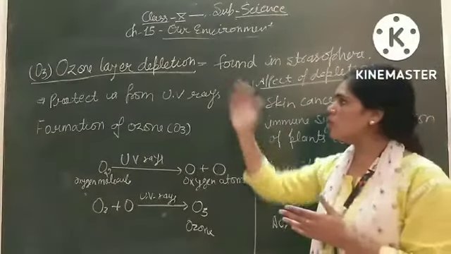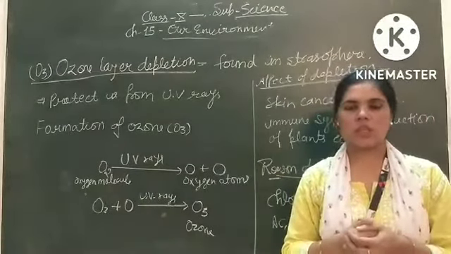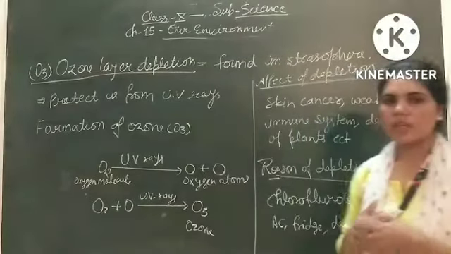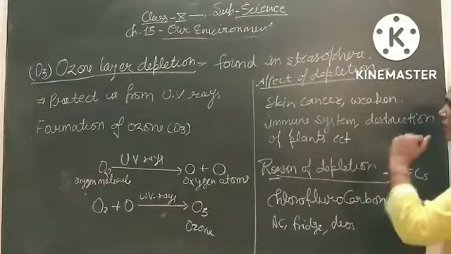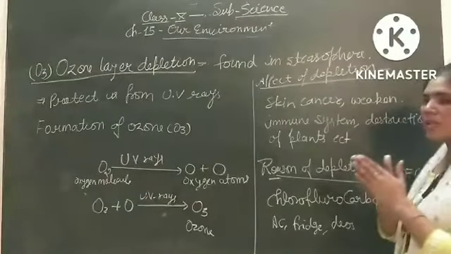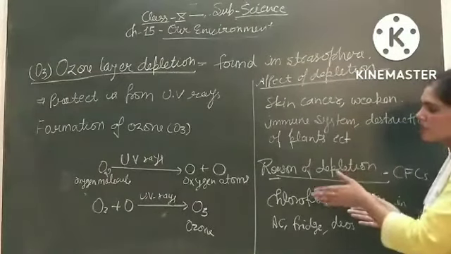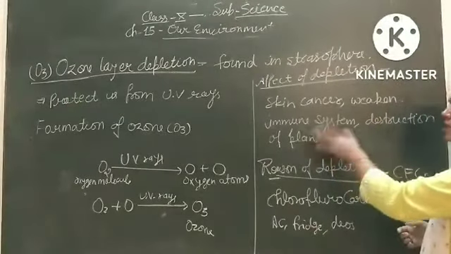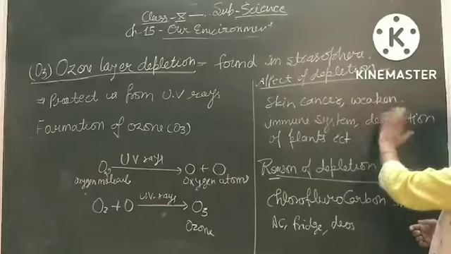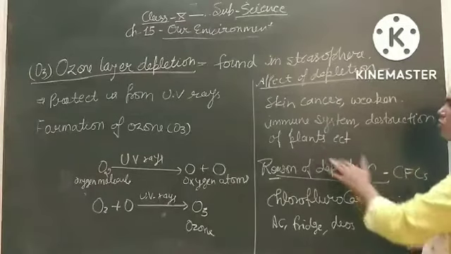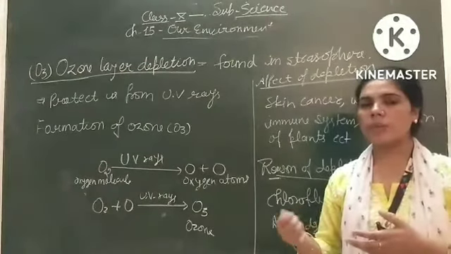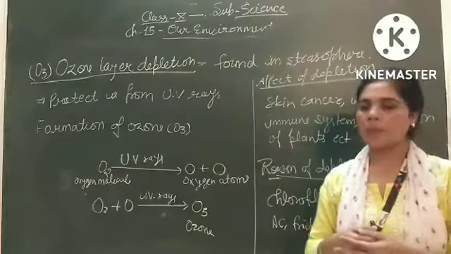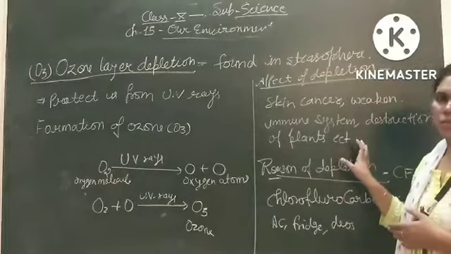Why is ozone depletion very important for us? If there is no ozone, then how does it affect us? ये हमें कैसे affect करती है? So, effect of depletion: if there is no ozone, the UV rays come directly on the earth. Then that UV radiation can cause skin cancer, weaken the immune system, and destroy plants. Plants will not be able to produce good healthy seeds. So there will be no vegetation, no food, no life. So it is very, very dangerous for us.